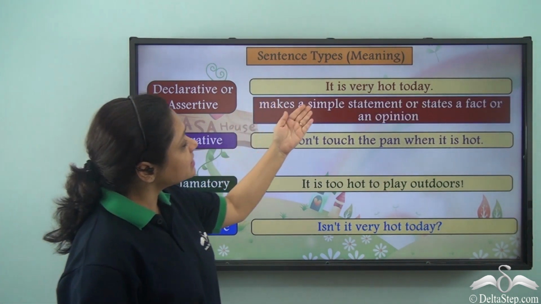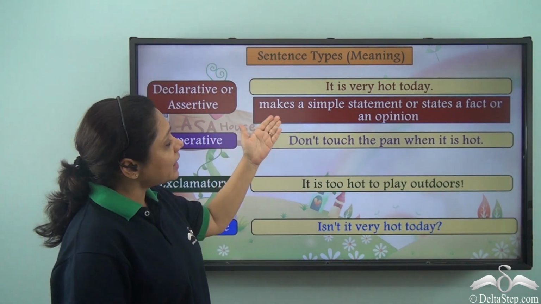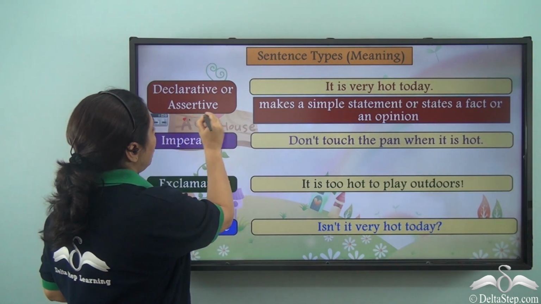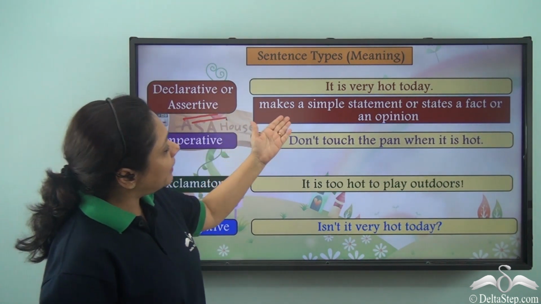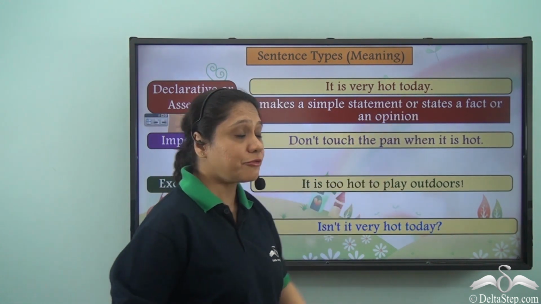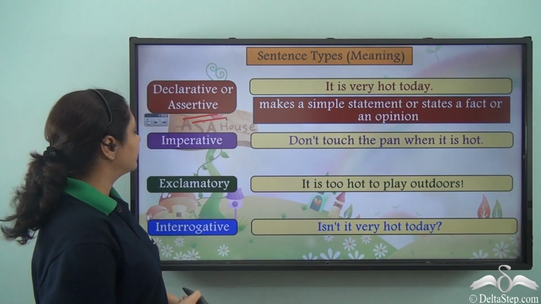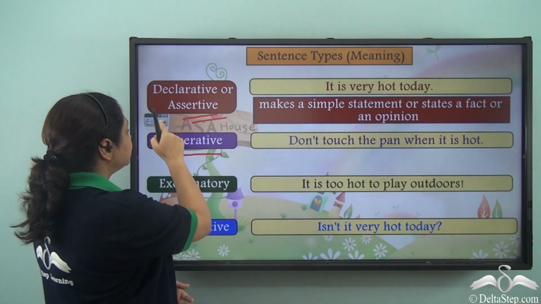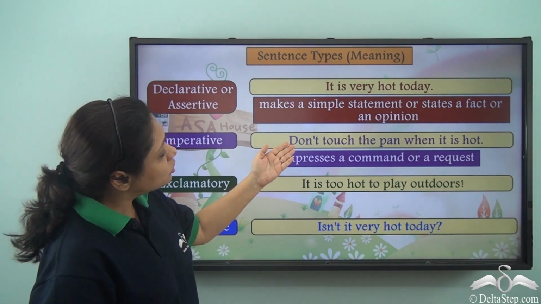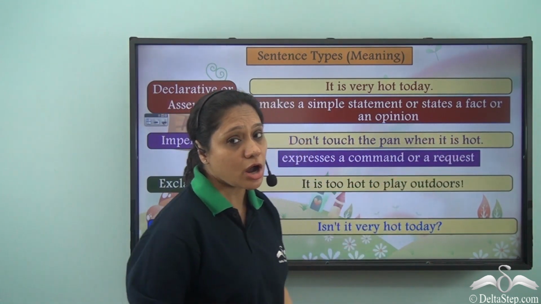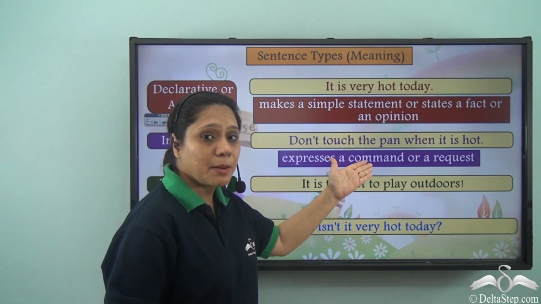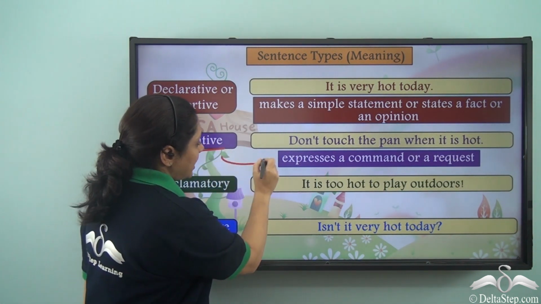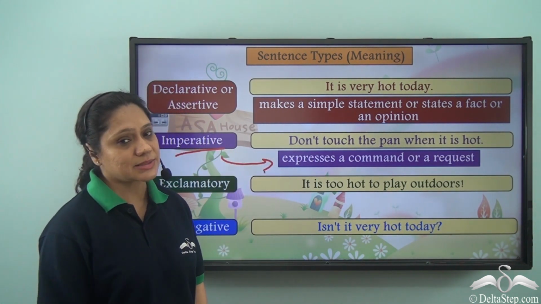When I say it is very hot today, I make a simple statement or I state a fact. So declarative or assertive statements make a simple statement or state a fact or an opinion. Now let us look at what an imperative sentence implies. When I say don't touch the pan when it is hot, I am expressing a command or a request. So imperative sentences express a command or a request.